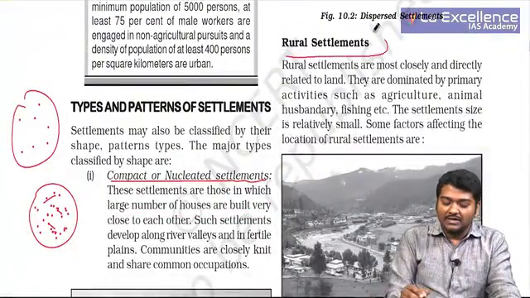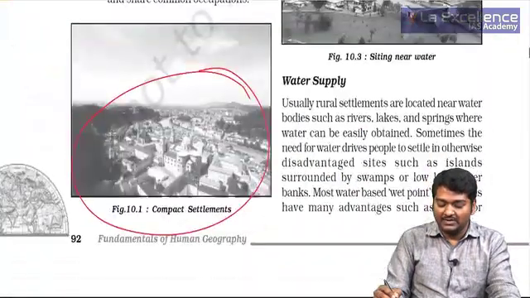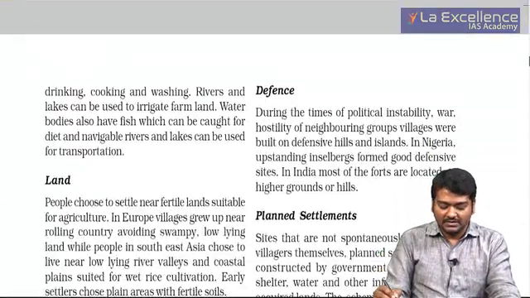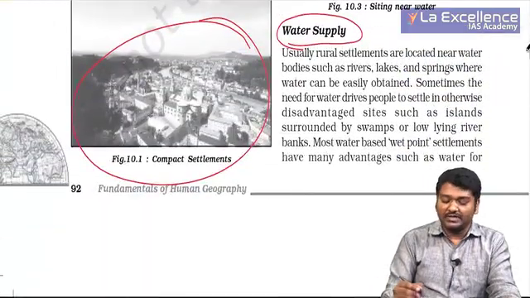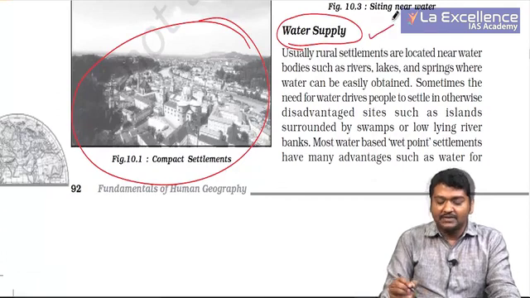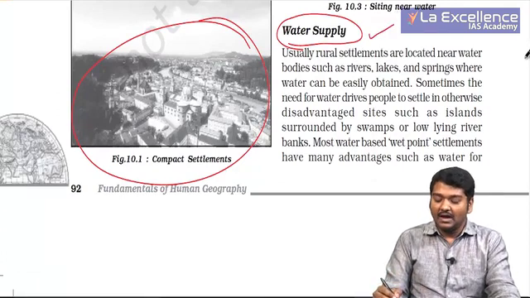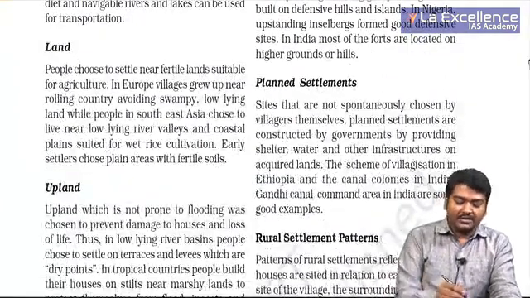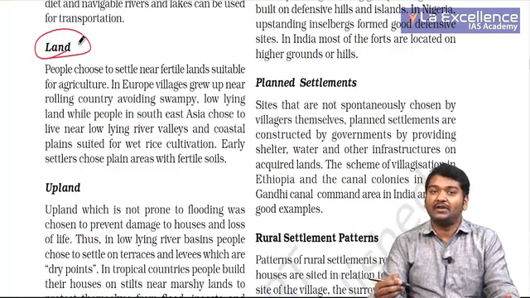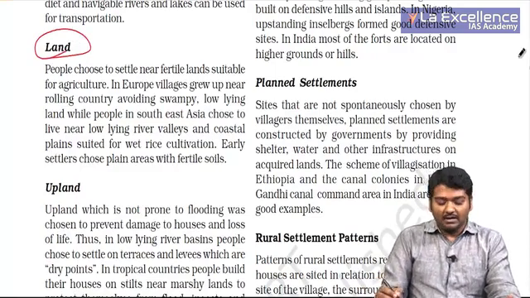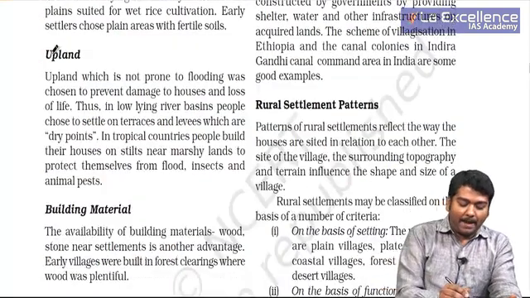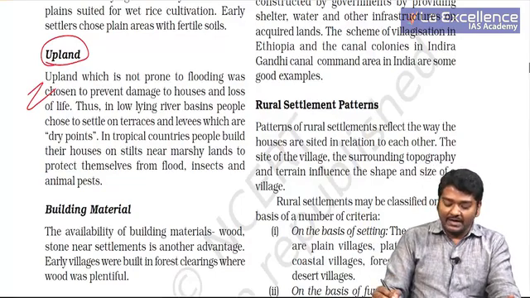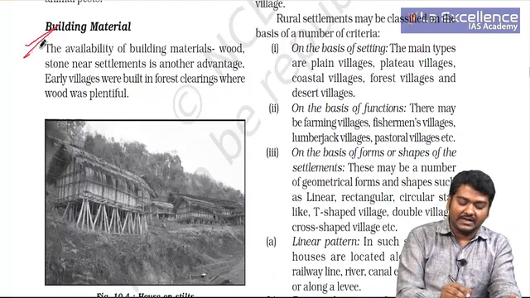And then rural settlements means villages where primary activity is usually considered, and here, based on the water supply and other things, right, usually people are present. For example, if there is a lake, usually people are present near rivers, lakes, springs and others. We call this wet point settlements. And sometimes if fertile land is available, that is very, very important for the people to settle, and land is also important. Upland is important for protection and also for grazing. If building material is available, on the basis of that, settlement can take place.